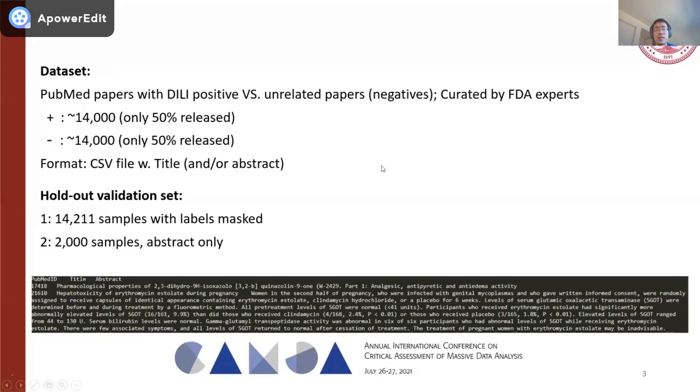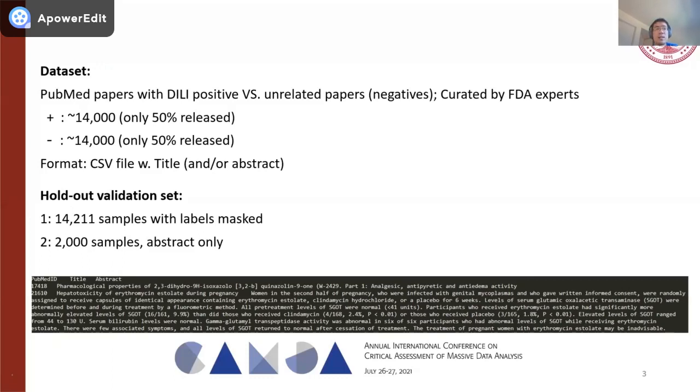As for the dataset, it contains PubMed papers with drug-induced liver injury results, which we refer to as the DILI positive papers, and also unrelated papers, which we refer to as the DILI negative papers. This dataset has been curated by FDA experts.